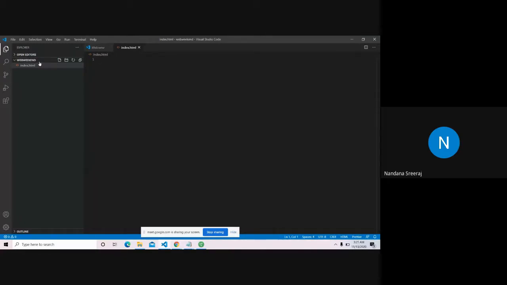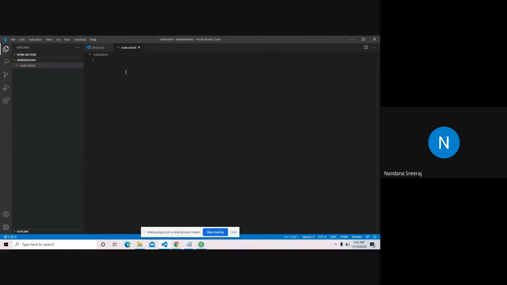So yeah, let's start. This is a blank HTML file that I've created. From where did I create that? From the web, we have new file, new folder, everything. So you can create a new file using this. And I named it just index.html, a random name. So, let's start.